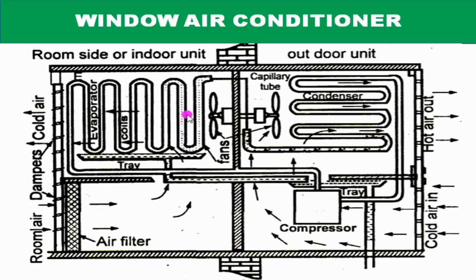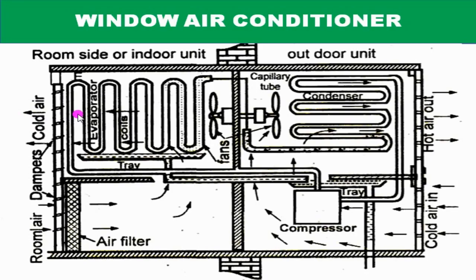In the evaporator, the liquid refrigerant picks up heat from the evaporator surface and gets vaporized. A motor driven fan draws air from the room through the air filters, and this air is cooled by losing its heat to the low temperature refrigerant, and cold air is circulated back into the room.